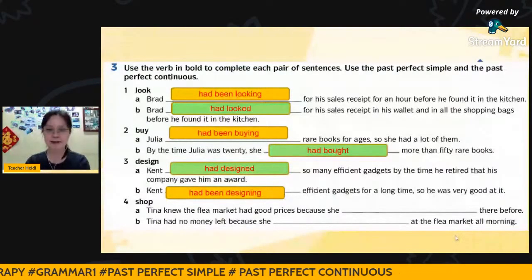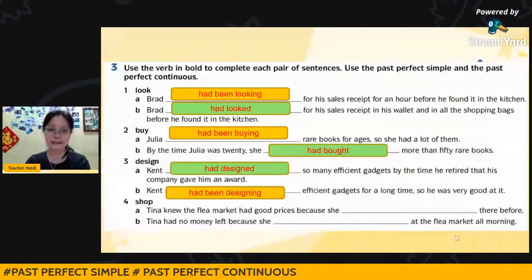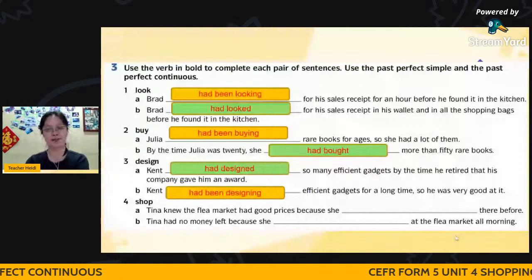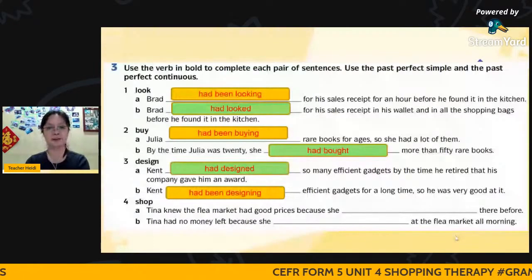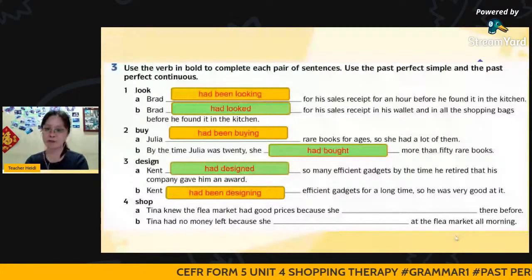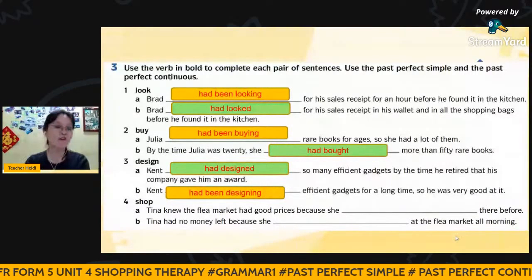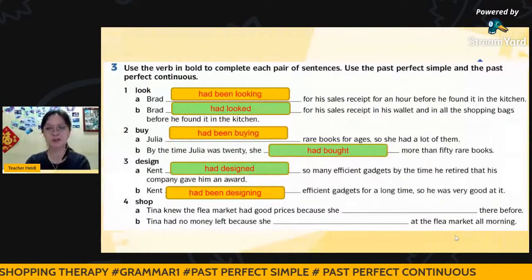Tina knew the flea market had good prices because she there before. Does it show any duration of time? Or, Tina had no money left because she at the flea market all morning. So the keyword will be all morning.